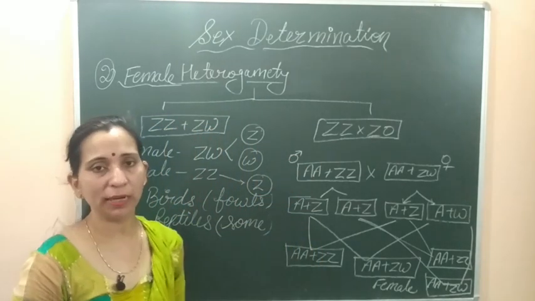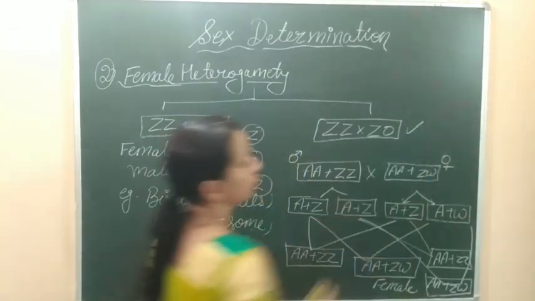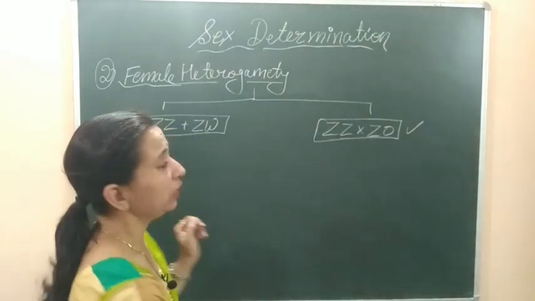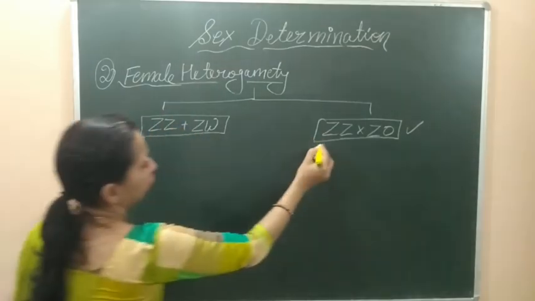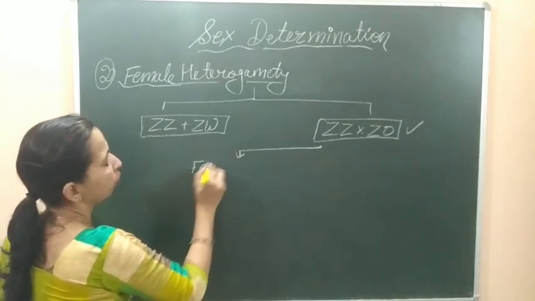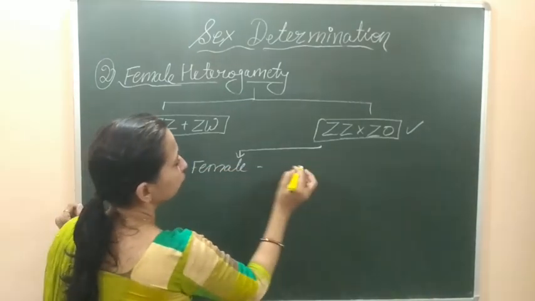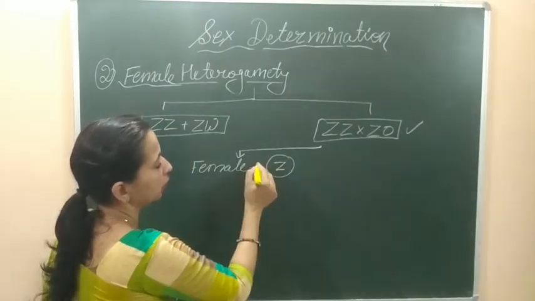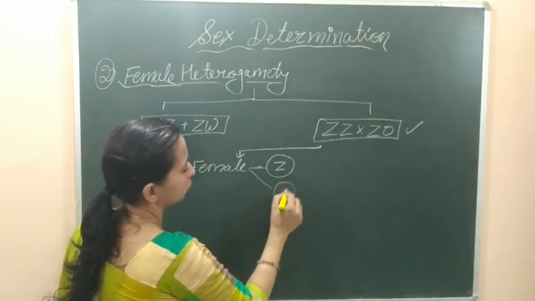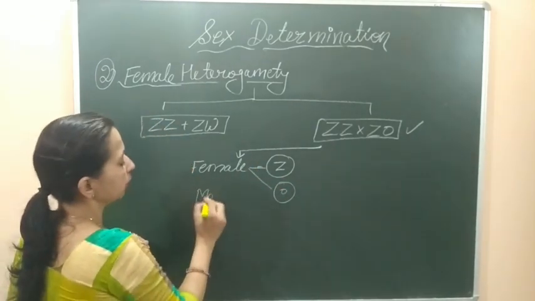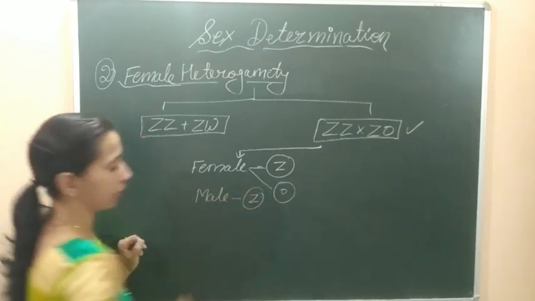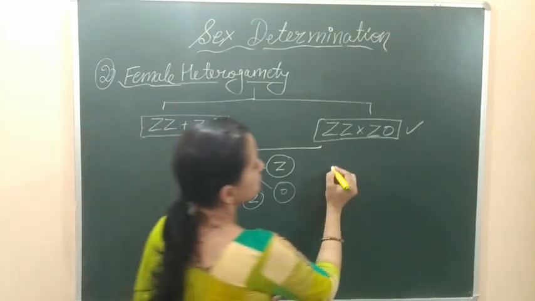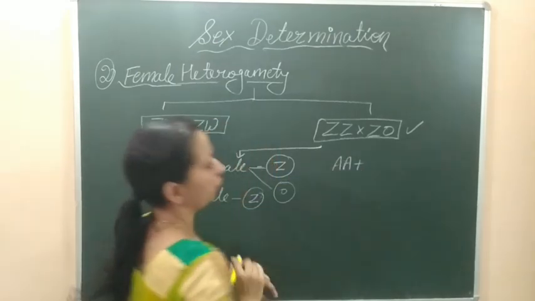Now, the second example of female heterogamety is ZZ-ZO. Let's discuss this type. Again, the female forms two types of gametes: some gametes contain the Z chromosome, and the others have nothing, or zero. But the male forms similar gametes, all Z-containing. So here also two types of gametes are formed by the female.